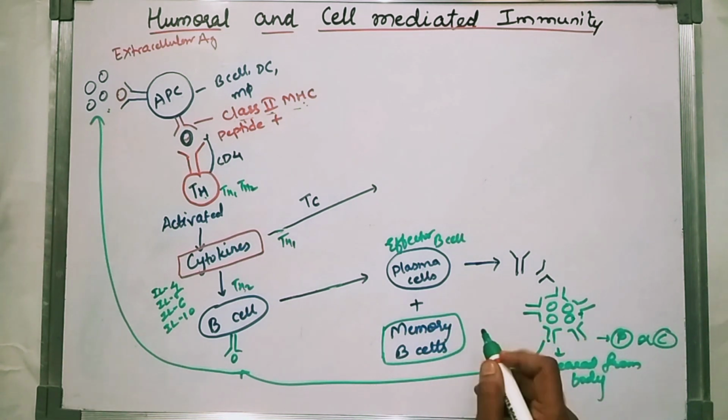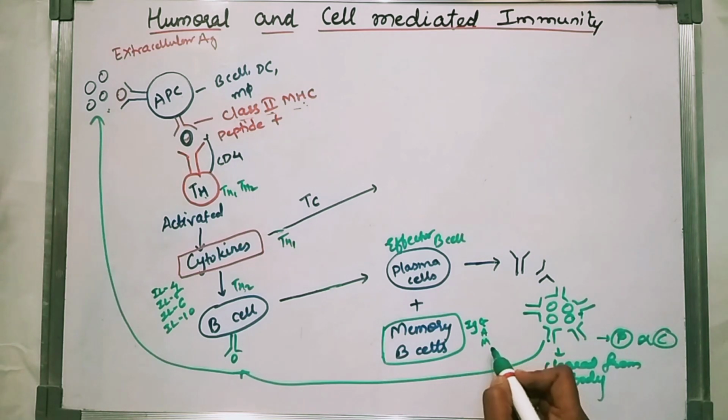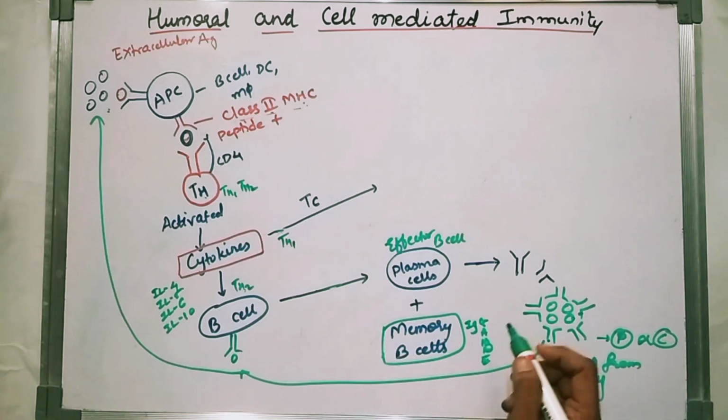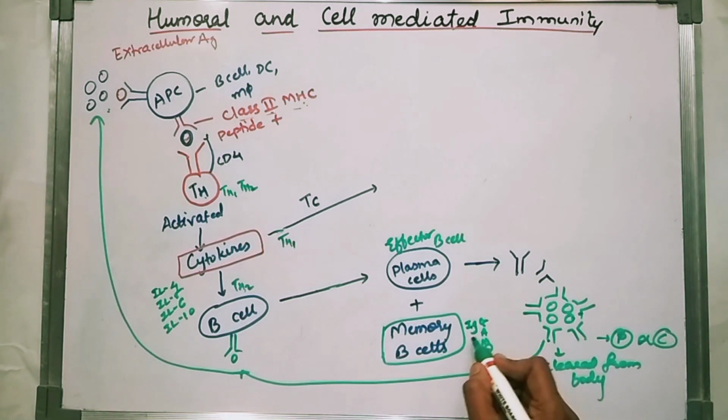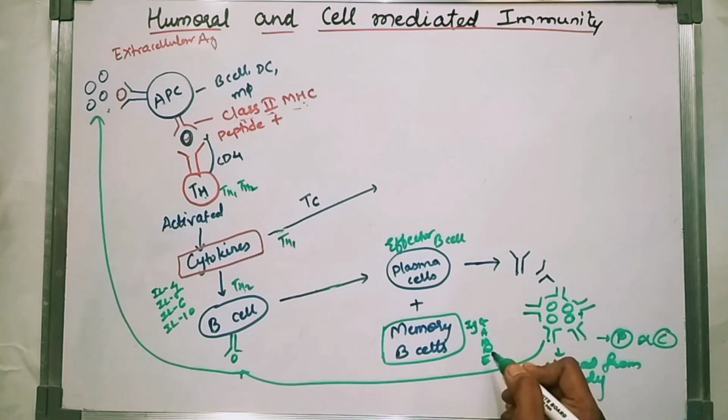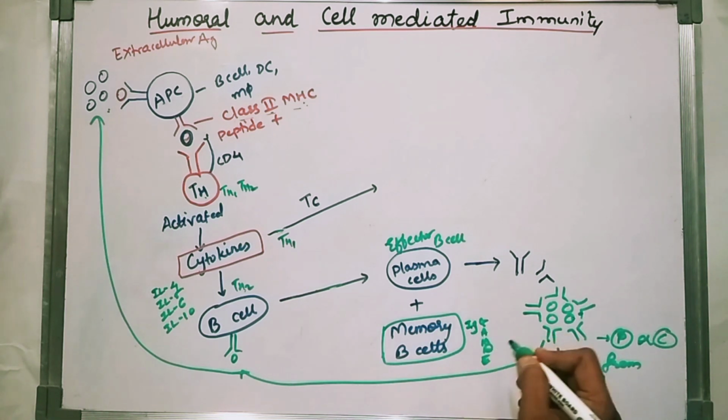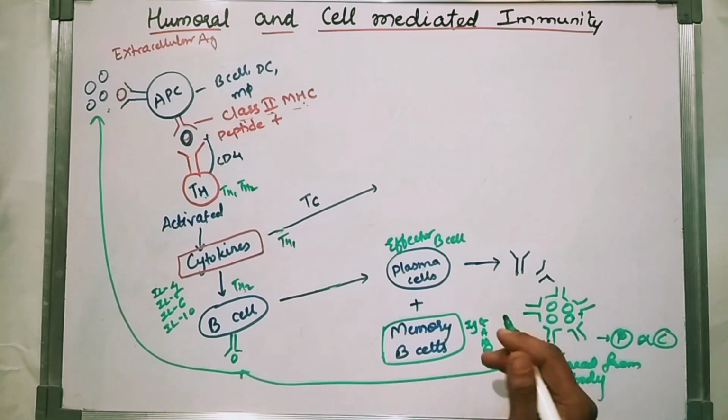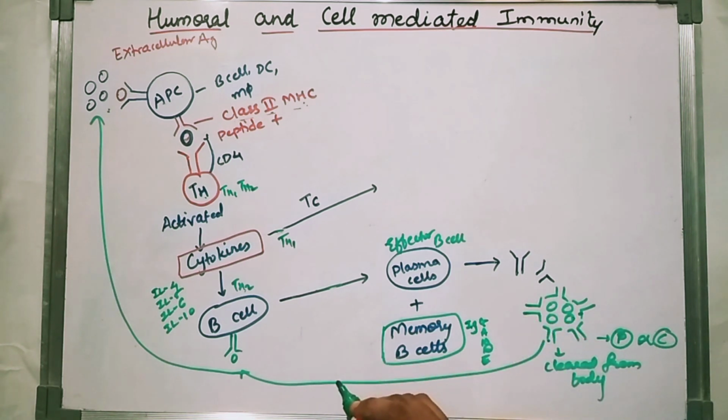Or we have to create a specific antibody. There are 5 types of immunoglobulin: G, A, M, D, E. So immunoglobulin G, immunoglobulin A, immunoglobulin M, immunoglobulin D, immunoglobulin E. What type of antibodies are produced depends on that particular antigen. So this is the humoral immunity.